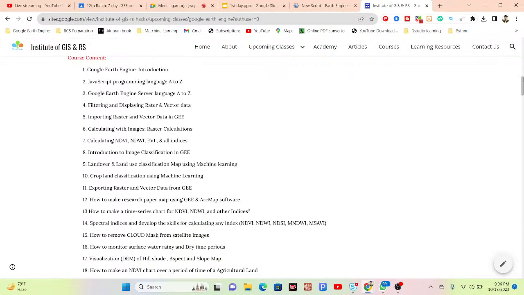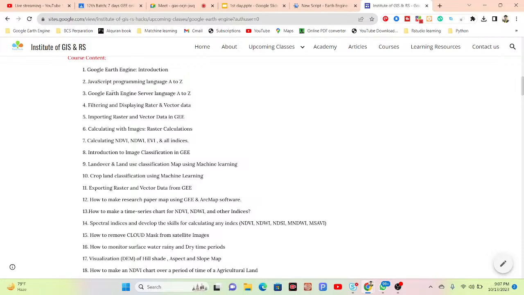First of all, the course content. I will discuss the Google Earth Engine introduction and then talk about the JavaScript programming language. As a beginner, if you have zero knowledge of programming, Python or JavaScript, don't worry. After completing this second section, you can easily learn JavaScript programming and apply it in the Google Earth Engine platform for a lot of remote sensing analysis, very quickly and efficiently.